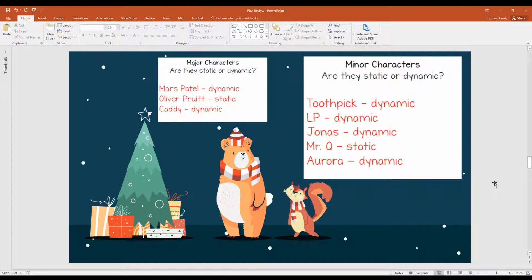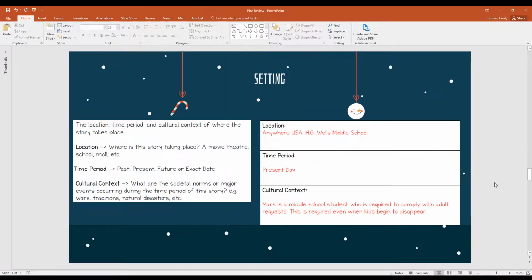Our minor characters would be Toothpick, LP, Jonas, Mr. Q, and Aurora. We notice that Toothpick, LP, Jonas, and Aurora are all considered dynamic characters, whereas Mr. Q is considered static. And again, dynamic, they're changing, their mindsets change, they grow, they learn. Whereas static is they stay the same. Their characters don't really develop throughout the story.